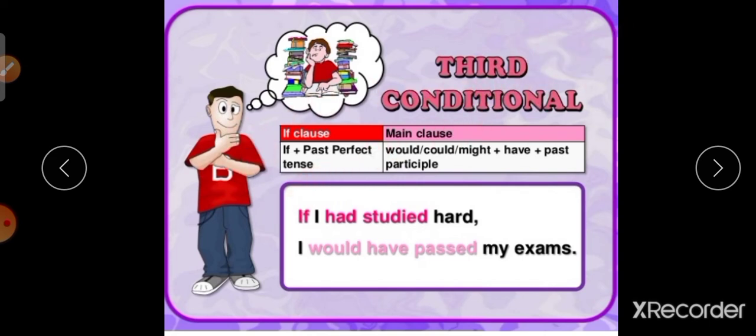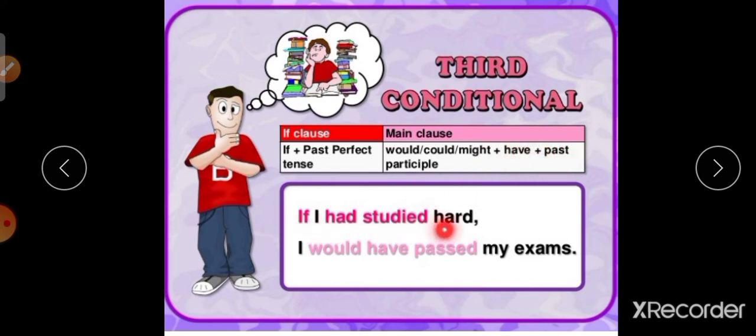Okay, let's see the example. If I had studied hard, I would have passed my exams. Let's see one more again. If plus past perfect tense, the main clause would or could or might plus have plus past participle.